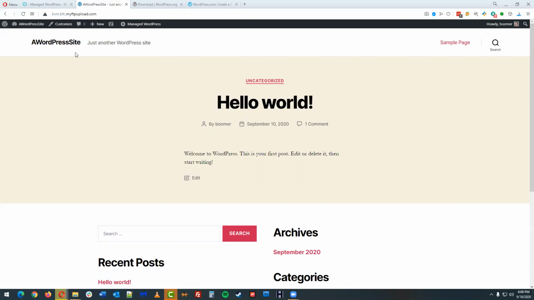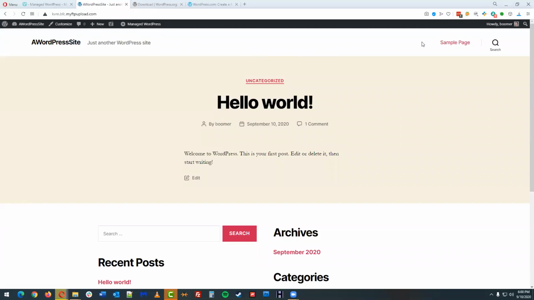So kind of starting at the top left, we've got the name of the website. This is kind of just a generic name, a WordPress site. This is ultimately where a logo will go, and so that's obviously clickable to go back to the home page. We've got the tagline for the site, which is just another WordPress site. We can update that also.